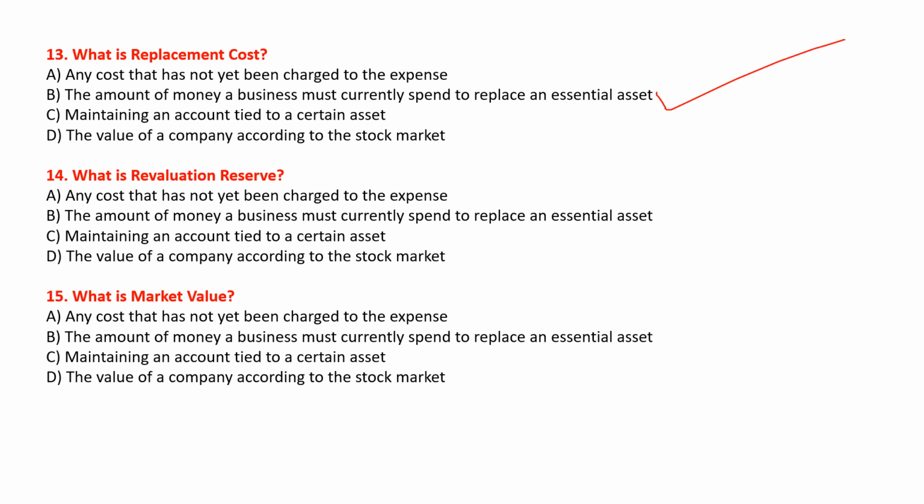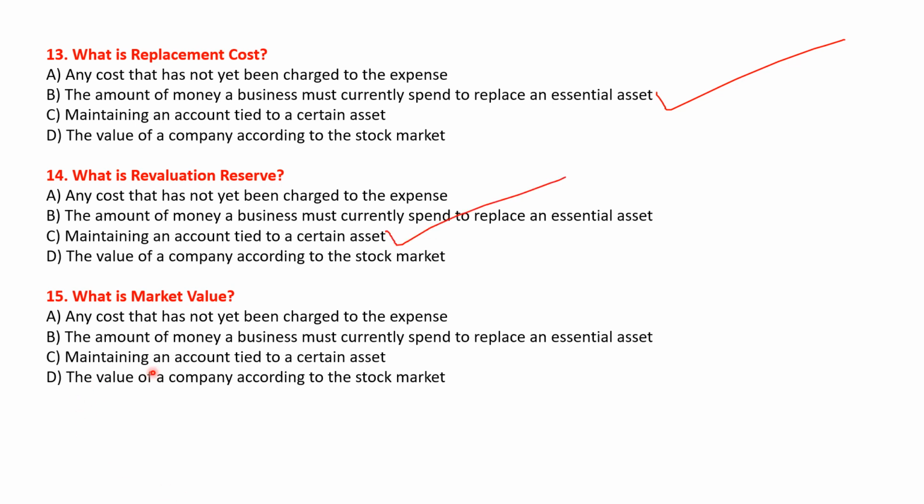Okay, let's see the next question. What is revaluation reserve? The options are: any cost that has not yet been charged to the expense, the amount of money a business must currently spend to replace an essential asset, maintaining an account tied to a certain asset, the value of a company according to the stock market. So the correct answer will be option C, maintaining an account tied to a certain asset. Okay, so option C will be the correct answer of this question.